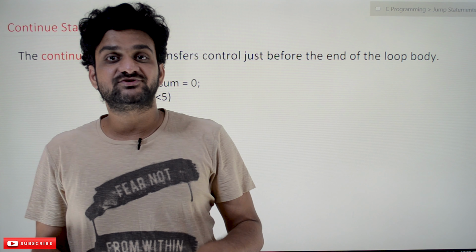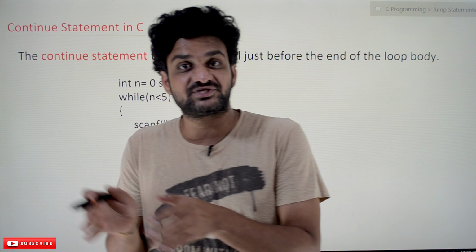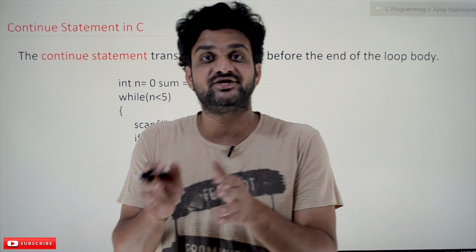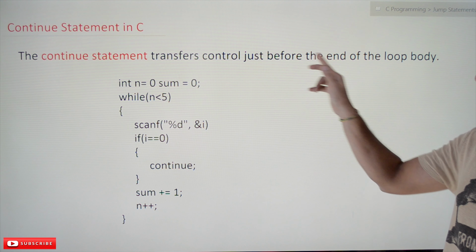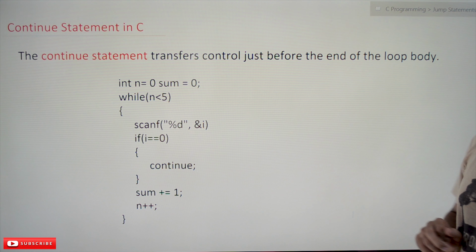Now coming to this class, we'll try to understand the second jump statement, which is called the continue statement. The continue statement transfers control just before the end of the loop's body.